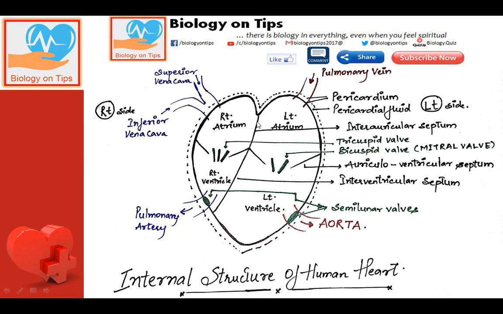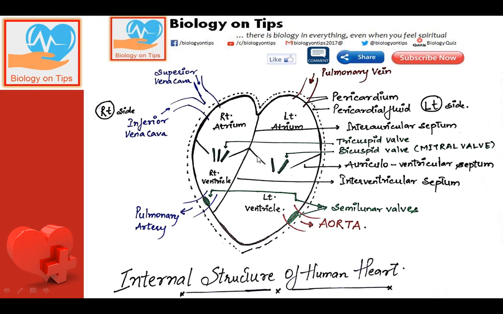Now you can see that the auricles are separated by a septum. This septum is called the interauricular septum, whereas ventricles are separated by a septum called the interventricular septum. There is one more septum which is found between the auricles and ventricles.